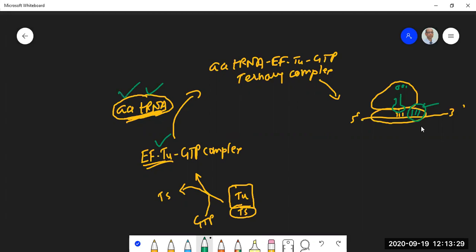Let's say if the codon is for alanine, it will pick up an alanine tRNA. tRNA alanine is the cognate tRNA for alanine, and now it has been charged with the appropriate amino acid. This ribosome complex will join. So let me draw another picture for you.